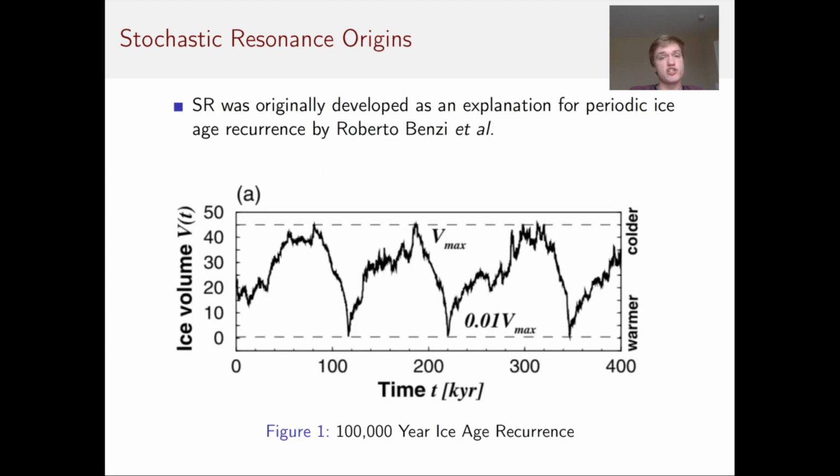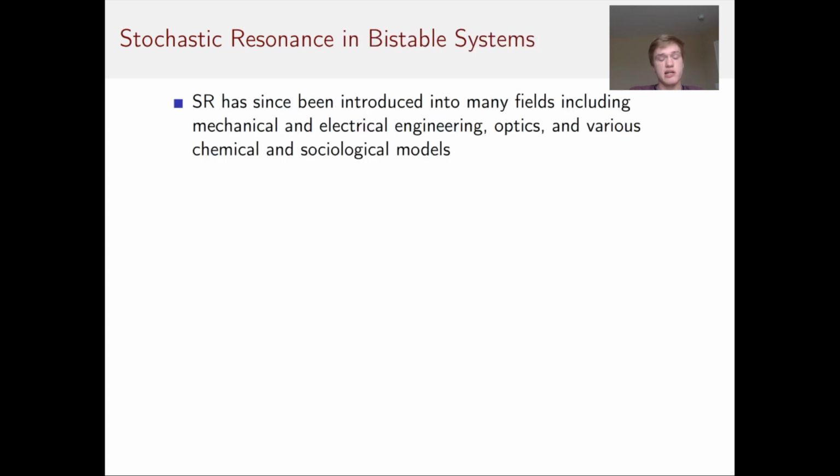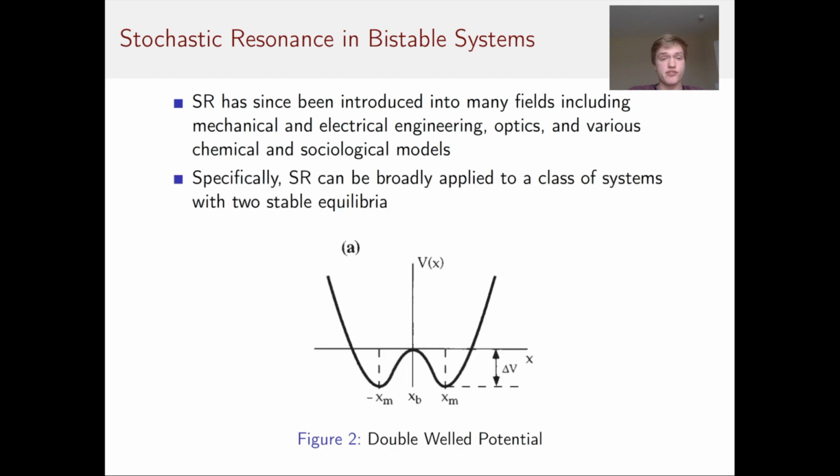Stochastic resonance originated as an explanation for periodic ice age recurrence in 1989 in a paper published by Roberto Benzi. Since then, stochastic resonance has been introduced into many fields such as engineering, physics, chemistry, and even sociology. In general, stochastic resonance can be applied to almost any system with two stable equilibria. In figure 2, we see a potential function with two equilibria at xm and negative xm because those are the lowest points of the potential function.